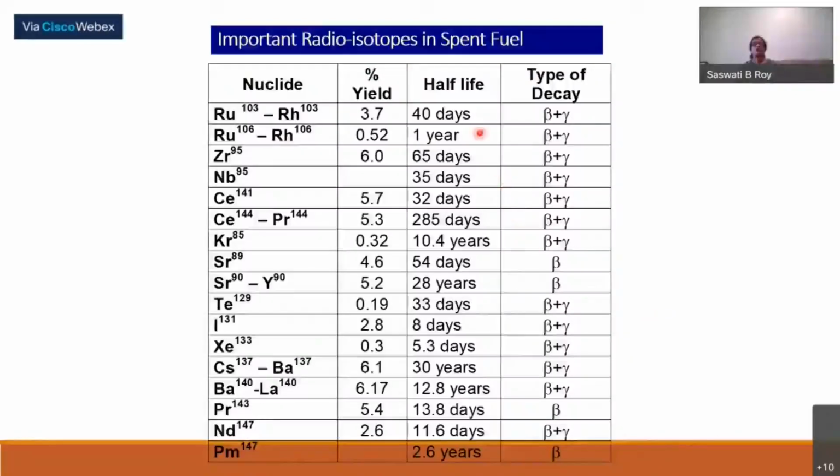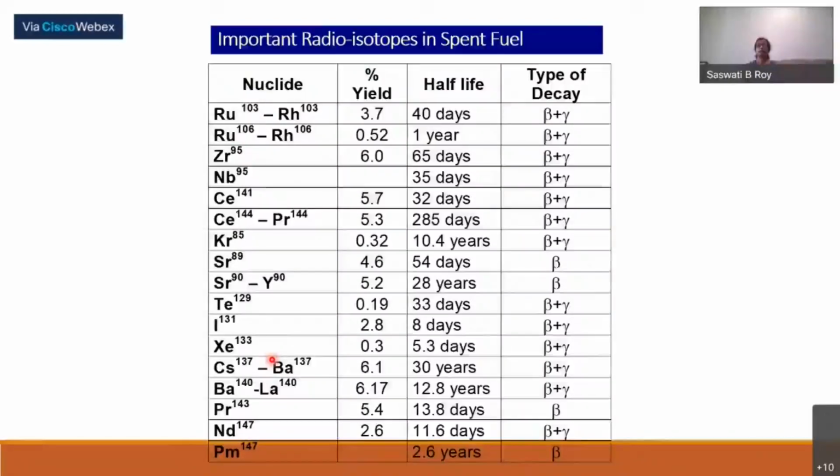Achha, this gives the important isotopes which are there in the spent fuel, which you have already treated. This is only to show you the types of yields of different fission products that will be there, and their half-lives. So amongst these fission products, a few are very troublesome during decontamination or the separation stages, like zirconium, then ruthenium. So specific requirements are there.